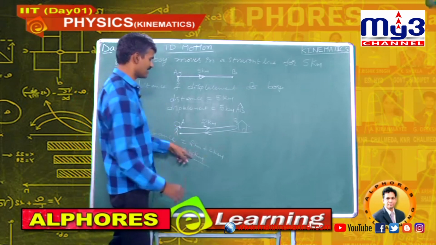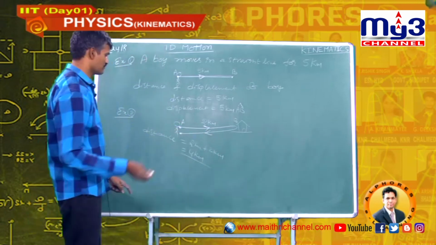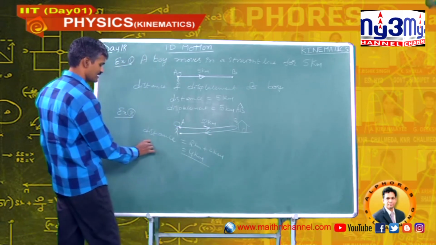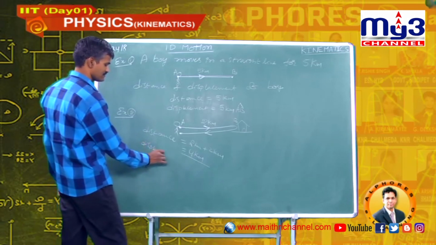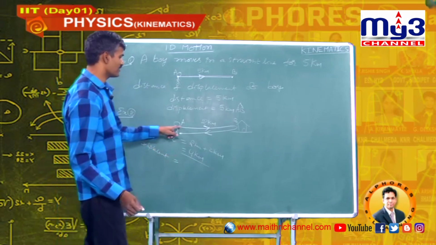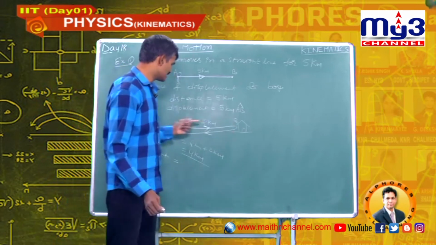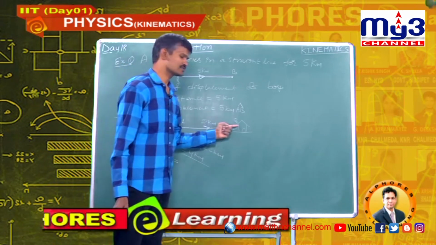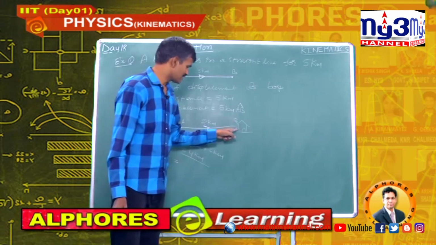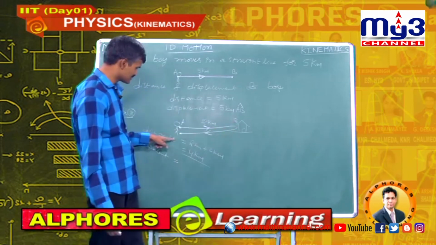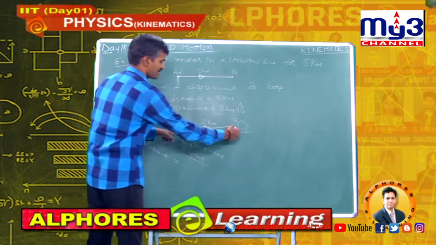No need to write the direction for distance, but if you consider displacement, the boy goes from A to B. Here his displacement is towards the right. While coming back, his displacement is negative.